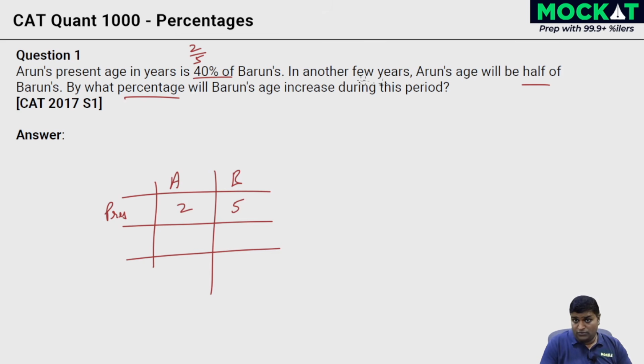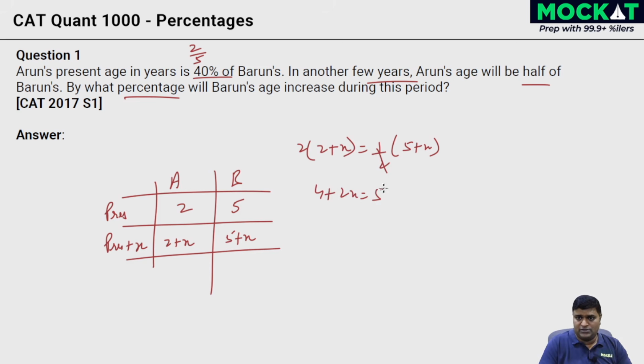Now, what's spoken about over here is in another few years, right? To the present, we're going to add some x years, and Arun's age will be half of Barun's. Arun's age is half of Barun's, or Barun's is twice of Arun's, right? You can look at it whichever way. But x years after 2, x years after 5, Arun is half of Barun, or you need not have even done this. You could have said that Barun is twice of Arun, the other way around, right? So 2 times this over here. So 2 times this is 4 plus 2x equals 5 plus x, and x equals 1. That's it. x equals 1, we found that.